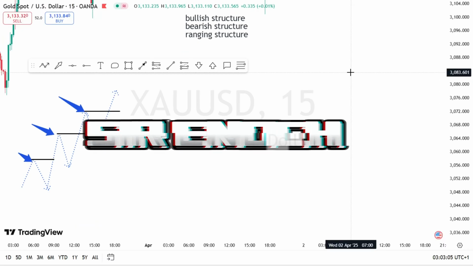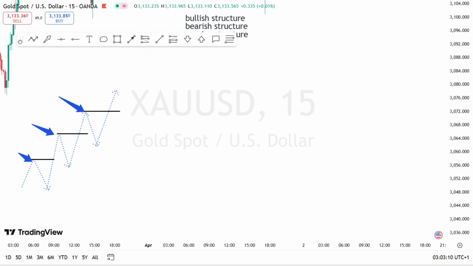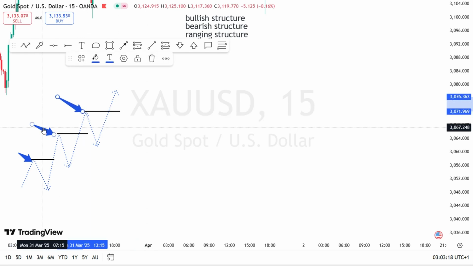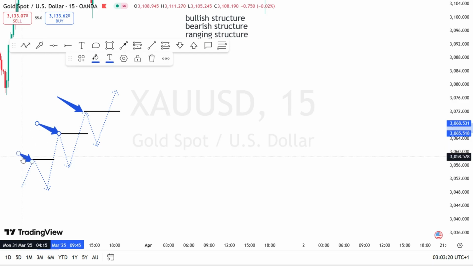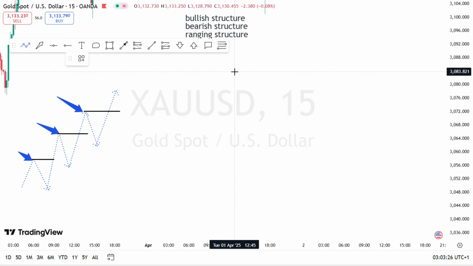So guys, now let's move on to the bearish structure. Now we've learned our bullish structure over here. We have our high over here being taken out, this high also being taken out, and this high is also being taken out. And this is how the bullish structure forms.